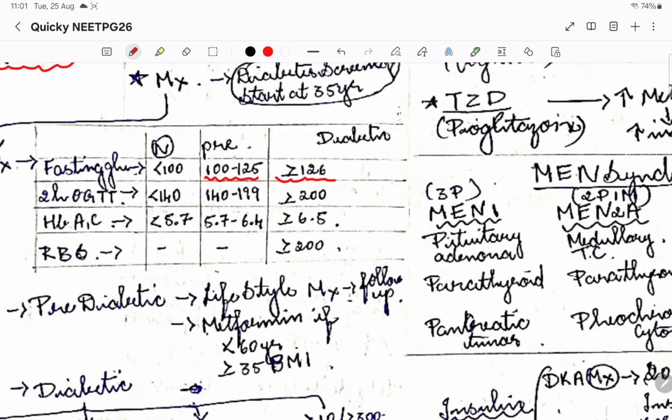Okay, so HbA1c is what we decide the treatment on, right? So basically HbA1c more than or equal to 6.5 is diabetic, whereas 5.7 to 6.4 is where we categorize them as pre-diabetic. Okay, so 2 hour OGTT also more than 200, if it is there, then it is diabetic. 140 to 190 will take them as pre-diabetic.